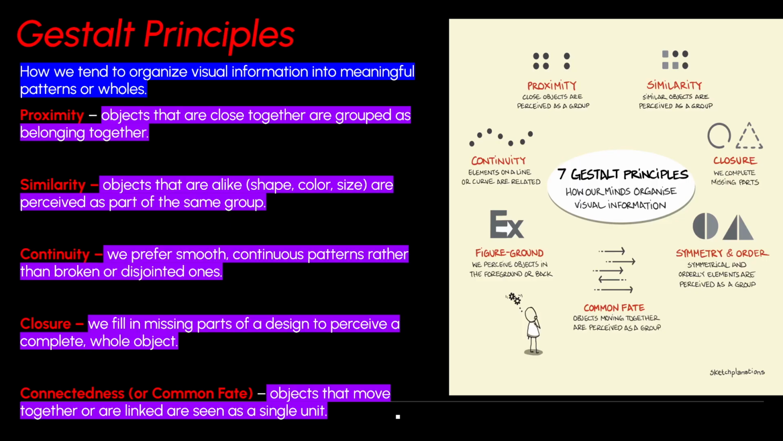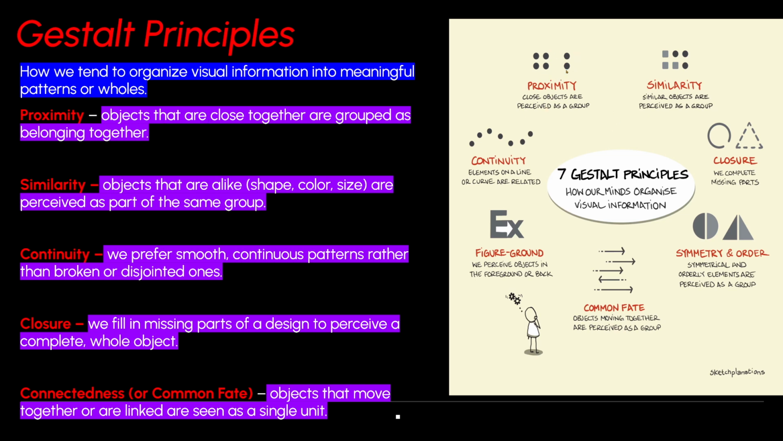Now, Gestalt principles are ways that we understand our environment and put things together, whether it's groups or patterns or wholes. Here are some of the main ones that you need to know for the AP exam. Proximity, if you look over here on the right side, basically means that objects that are close to each other we group together.